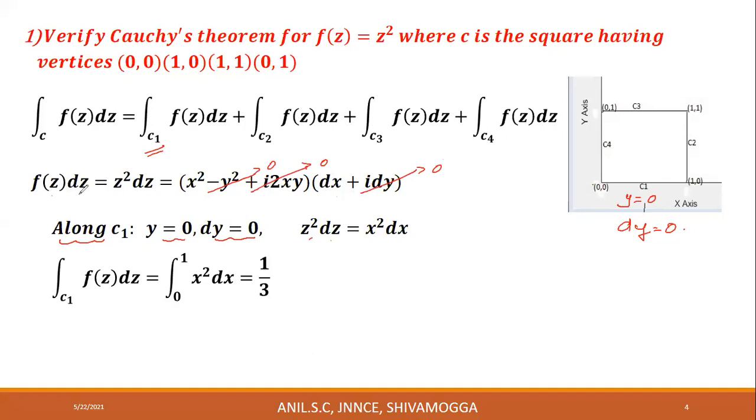Therefore, f of z dz is equal to x square dx. Here y is constant, so we integrate with respect to x, which takes values from 0 to 1. The integral of x square is x cube by 3, with limits 0 to 1. Applying the upper limit gives 1 cube by 3, that is 1 by 3, and the lower limit gives 0. Therefore, the integral along C1 is 1 by 3.